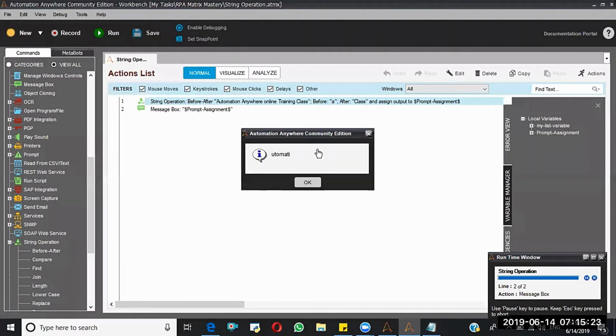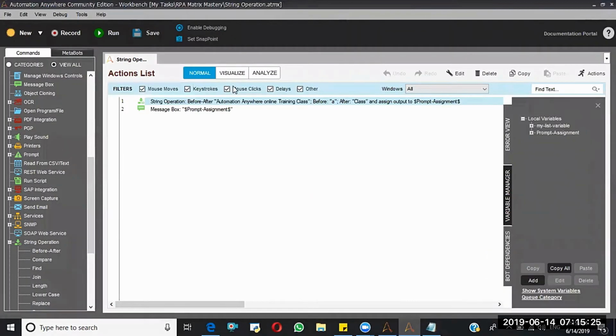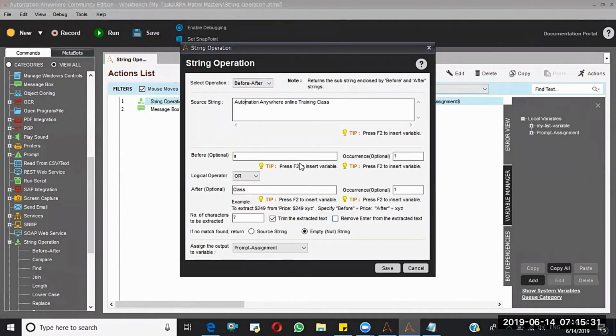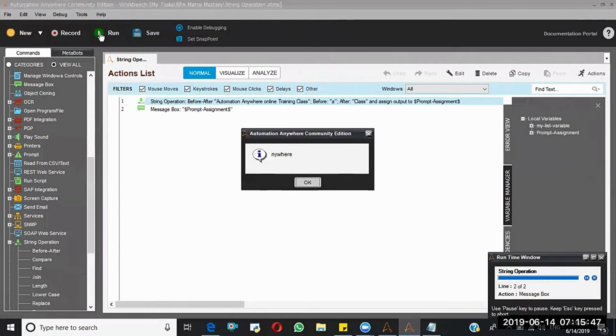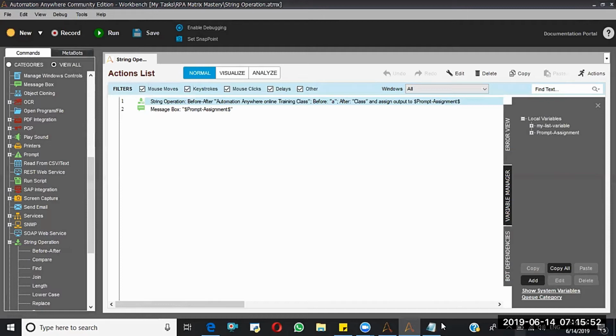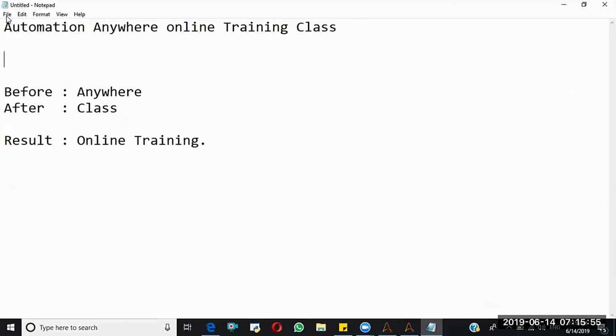Here I'll do one thing. I'll change the occurrence to 3. Now see the output. Like this it will come. Why did it extract this? Because we are saying occurrence is 3, it needs to search for the third A in the given string.